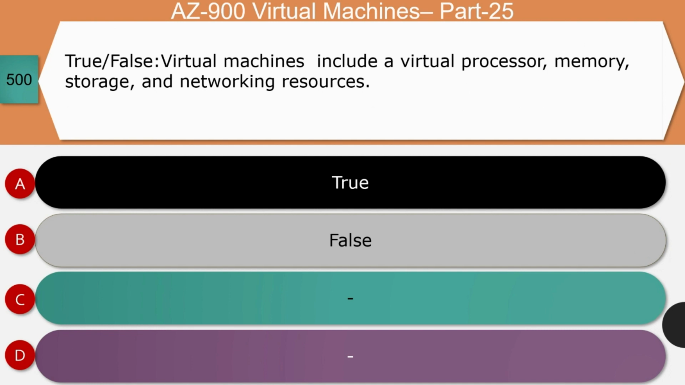Next question, true or false? Virtual machines include virtual processor, memory, storage, and networking resources. Is it true or false? The right answer for the question is true. VMs include central processing unit, RAM, that is memory, IO, and the physical memory, that is otherwise called disk. And so the right answer for this question is true.